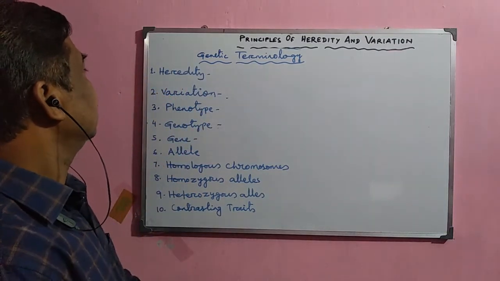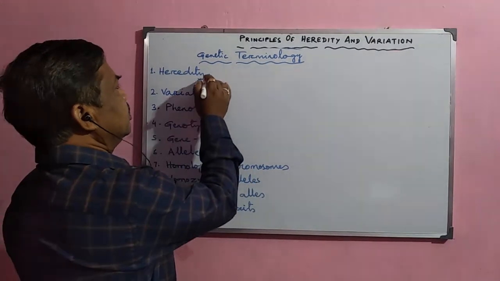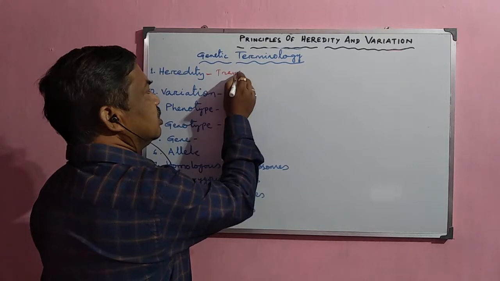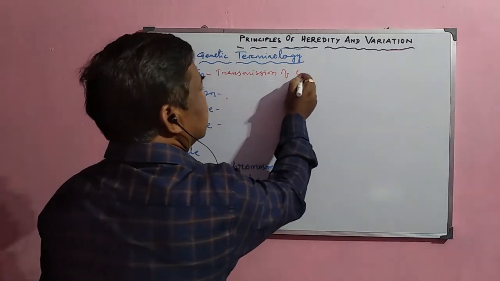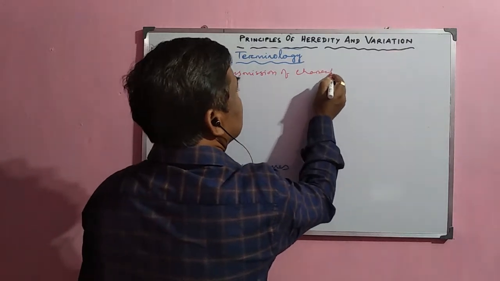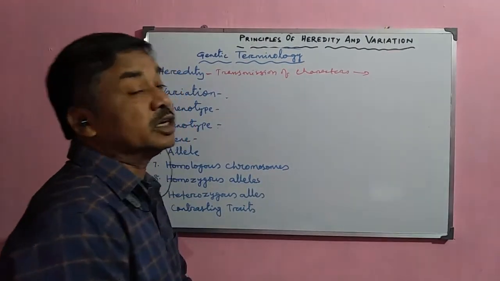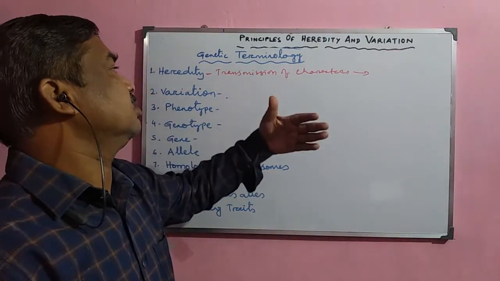Now, first one, what is heredity? Heredity is the most important terminology, and it is the transmission of characters from one generation to the next generation. That is the process by which the characters are transmitted.